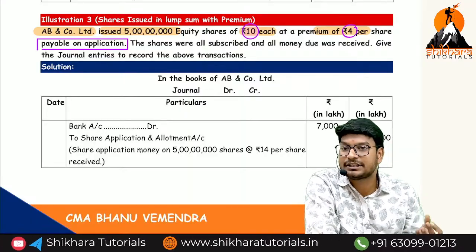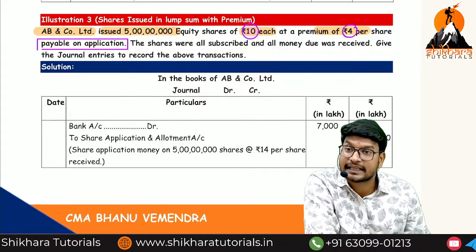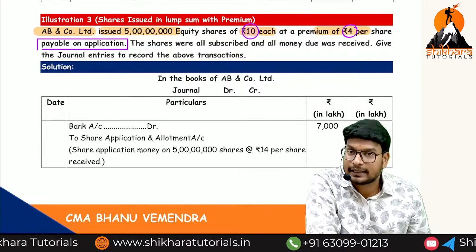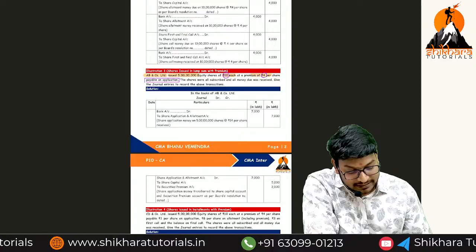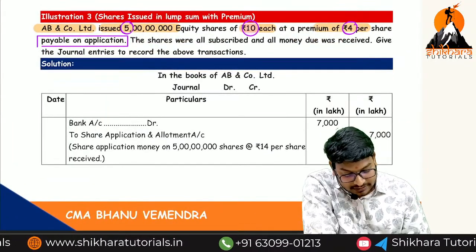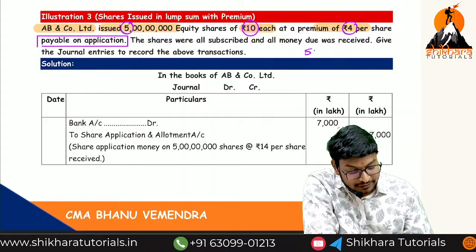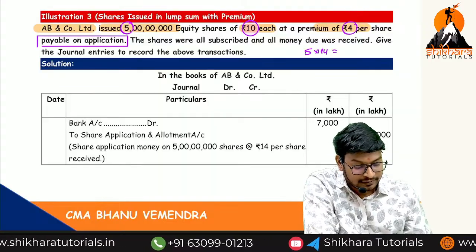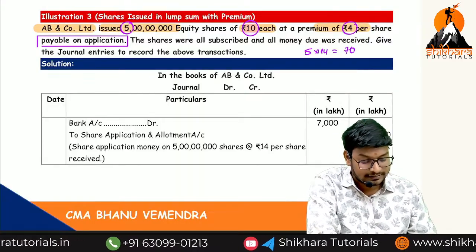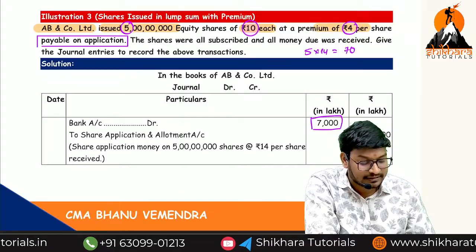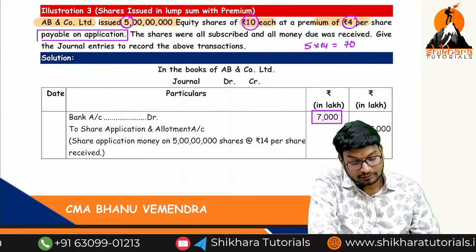What is the entry for the first one, ma? We are going to receive the amount on application. What is the entry, ma? Bank account debited to share application and allotment account. So how much amount we are going to receive, ma? The total applications we have issued, 5 crores into 14 rupees. Yes or no, ma? 10 plus 4. So 5 into 14, that is equal to how much, ma? 70 crores. 7,000 lakhs means nothing but how much, ma? 70 crores. Okay, na? So what is the next one, ma?